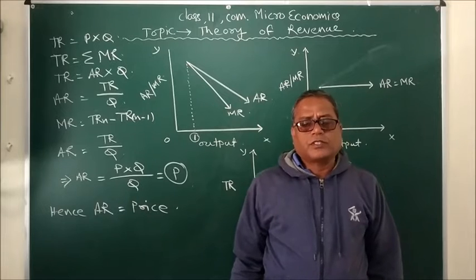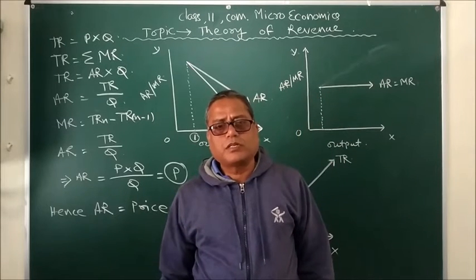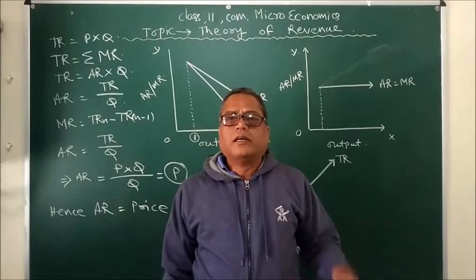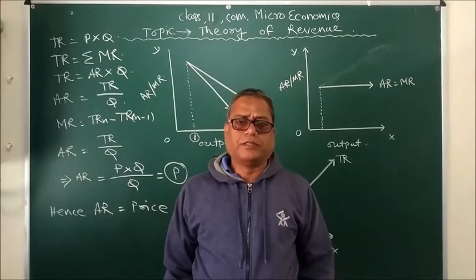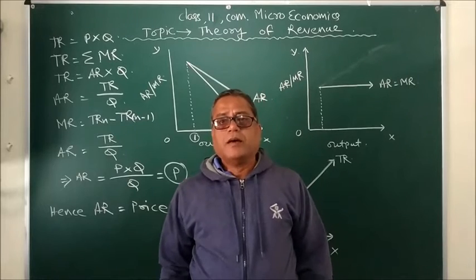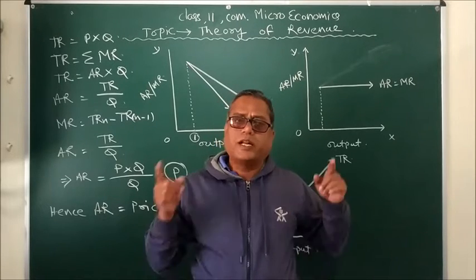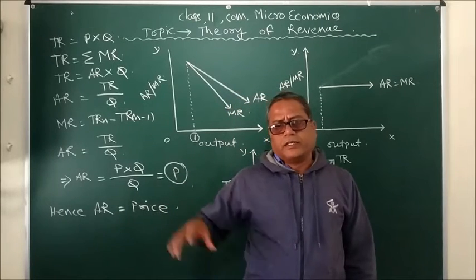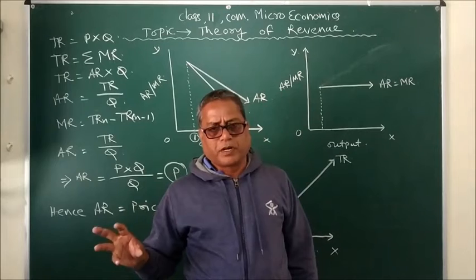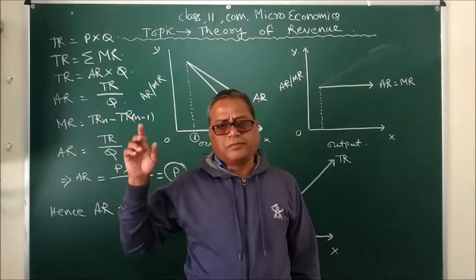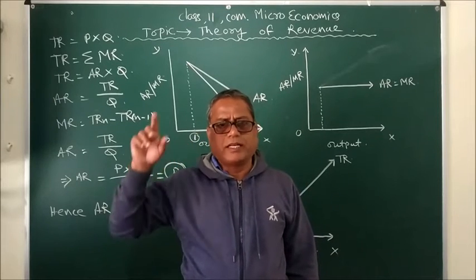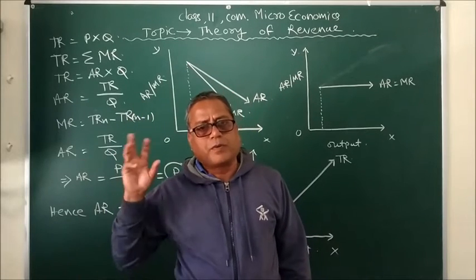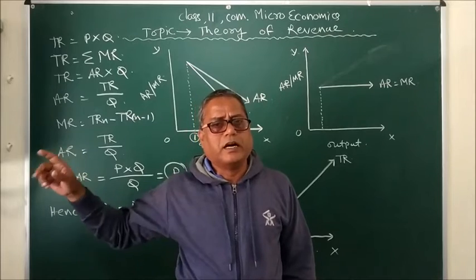For example, suppose a producer sold 5 units of chairs and got 500 rupees. Hence we can understand that 500 rupees is the total revenue that the producer received, and if we divide total revenue, that is 500, by the number of units of product, that is 5, we get 100.